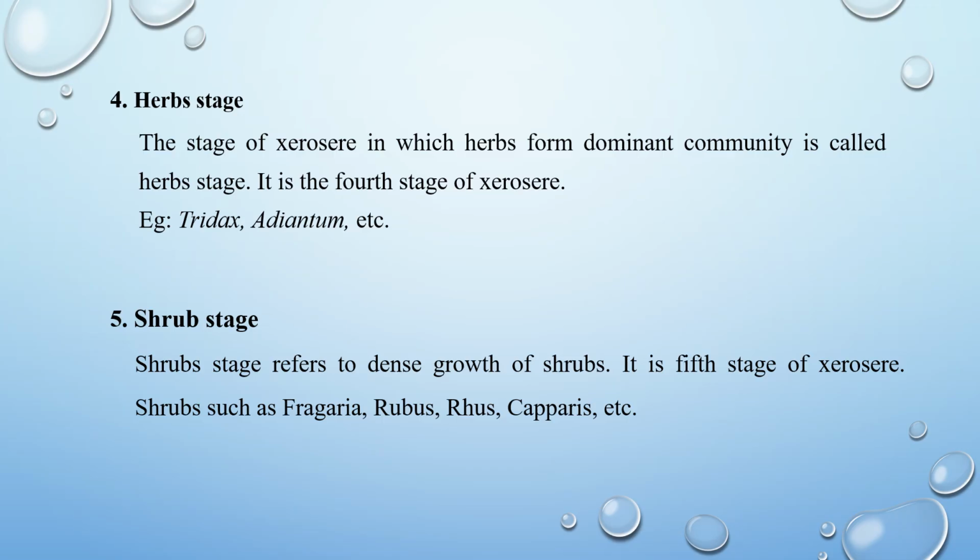Weathering is also going on continuously due to the action of organic acid produced by microbes in the organic matter. The soil is getting thicker in course of several years. It becomes suitable for the growth of shrubs. Next is shrub stage. Shrub stage refers to the growth of dense shrubs. It is the fifth stage of xerosere.